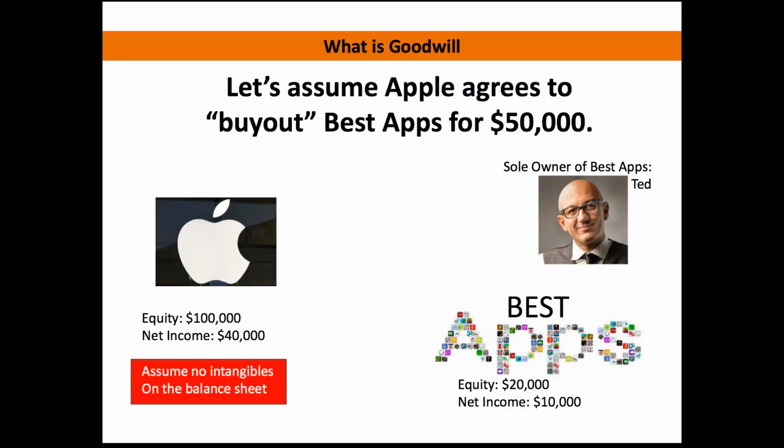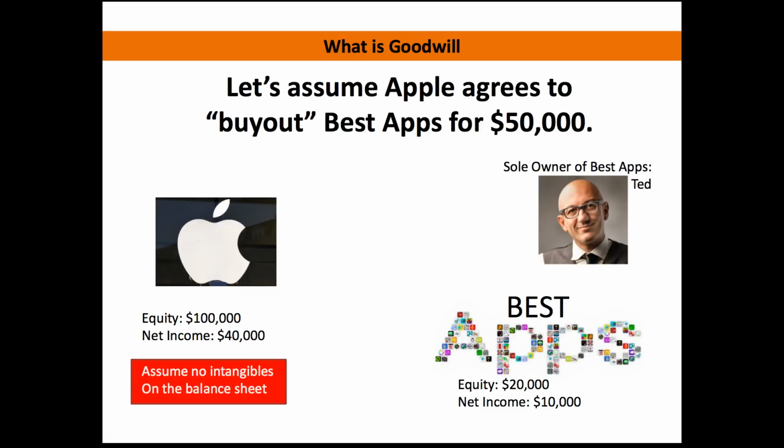When you look at that ratio, net income to equity, that's our return on equity, and that's going to be 50%, which is extremely high. Because of that, Best Apps can sell their company for an enormous premium. To be honest with you, it'd probably go for something like $100,000 as opposed to $50,000, but we're just going to use $50,000 for this example to demonstrate how goodwill is added to a balance sheet.